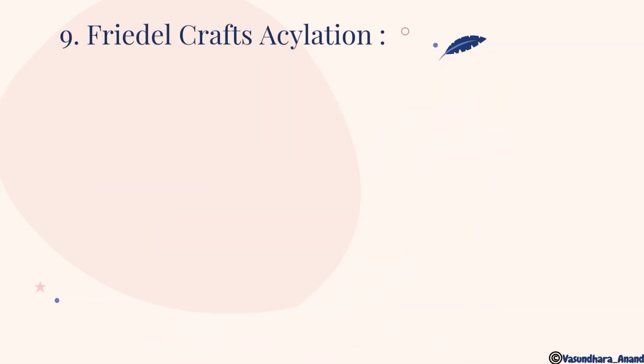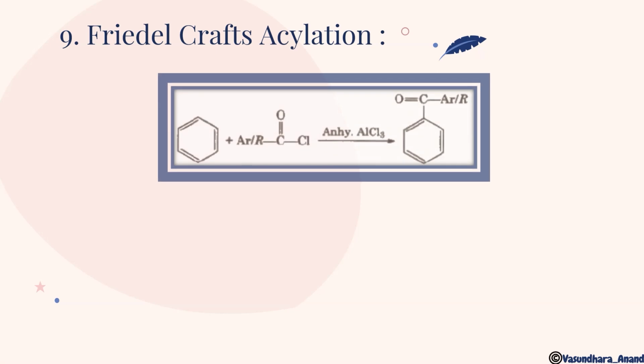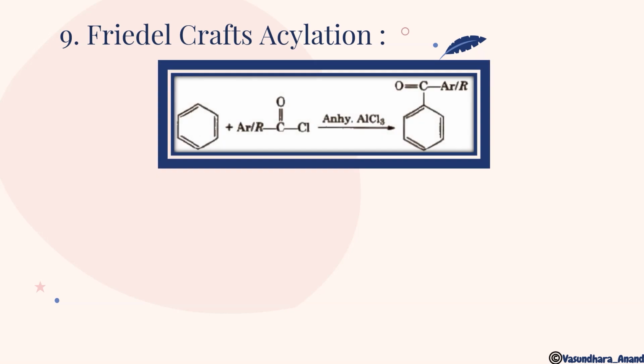Now the next thing, Friedel-Crafts acylation. So this is benzene, and if it reacts with RCOCl, that is acid chloride or acyl chloride, we can say that. That's why it is called acylation. This R can be any aliphatic or aromatic group. Accordingly, it will give you an aromatic or aliphatic ketone. What will happen? The H will come out as HCl, and this group is going to attach on the benzene ring with this carbon.